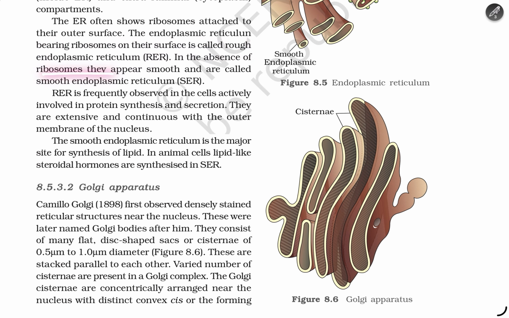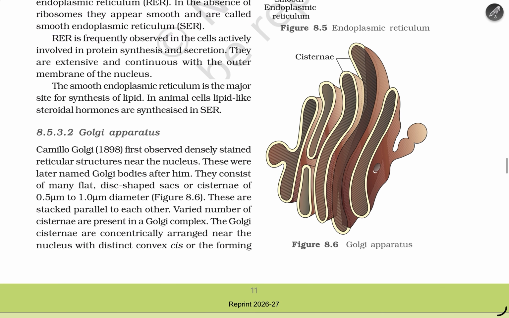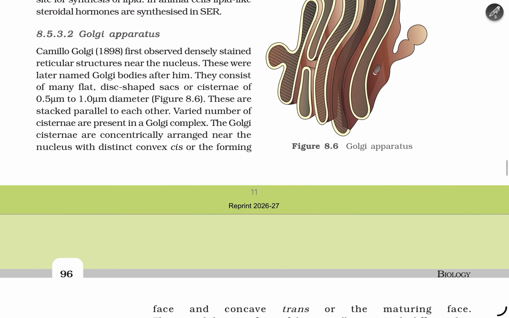In the absence of ribosomes, they appear smooth and are called smooth endoplasmic reticulum. Rough ER is frequently observed in cells actively involved in protein synthesis and secretion. They are extensive and continuous with the outer membrane of the nucleus. Smooth endoplasmic reticulum is a major site for synthesis of lipids. In animal cells, lipids like steroidal hormones are synthesized in SER.